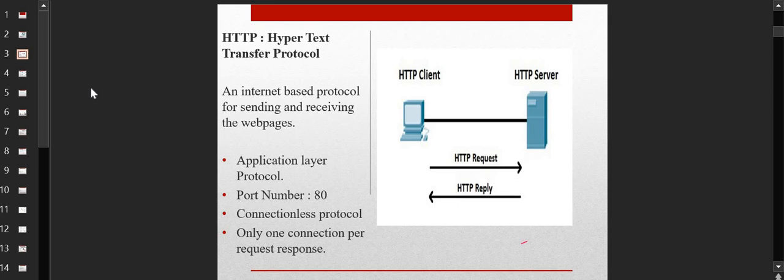If you have a protocol which is connectionless, better to go with TCP or SCTP in the transport layer. Otherwise, if the protocol itself is able to handle connection orientation, then you can go with UDP also for faster results. So you have to understand why you need to know the connectionless and connection oriented nature of any particular protocol.